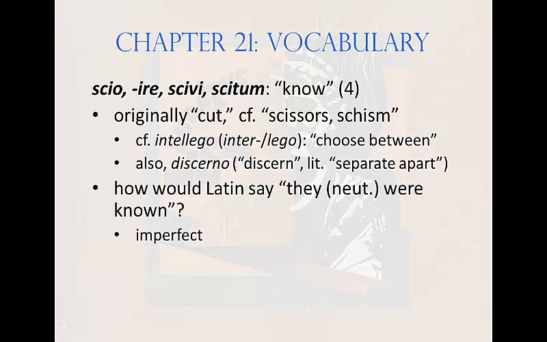The tense marker for the imperfect is BA, and it's passive, so the answer is sciebantur. And if it were perfect, this would be the perfect passive. That means there are going to be 2 words, the first of which is the perfect passive participle, and this is neuter. So let's see, it will be scita sunt.